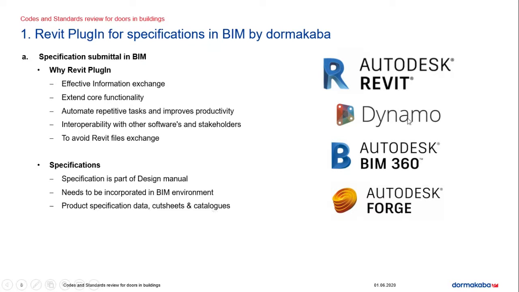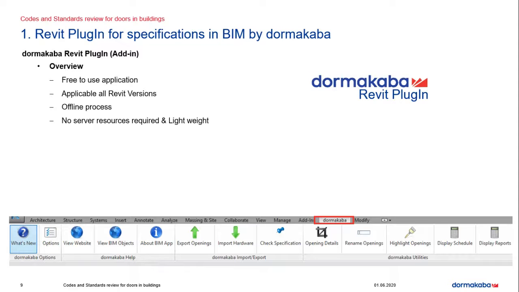So these are the commonly available plugins which support the BIM environment. Dynamo, we can use Autodesk BIM 360 for the file exchanges. Using Autodesk Forge, we can create customized plugins of our own which support the export and import between different stakeholders for sharing the information. So here, Dormakaba has arrived at this situation as the industry is moving towards BIM. Dormakaba has developed a Revit plugin to support the import and export, the file exchange, the information exchange, in a more streamlined method using the Revit plugin.